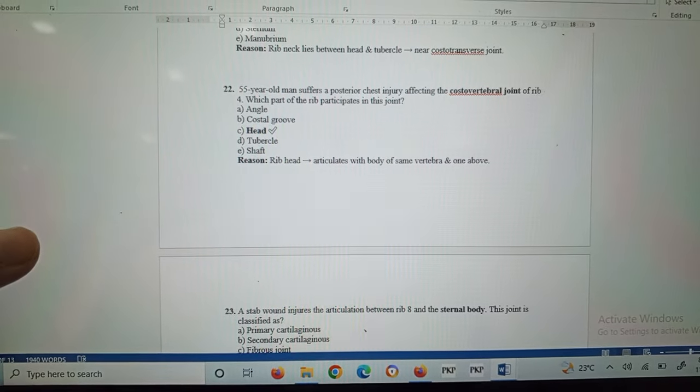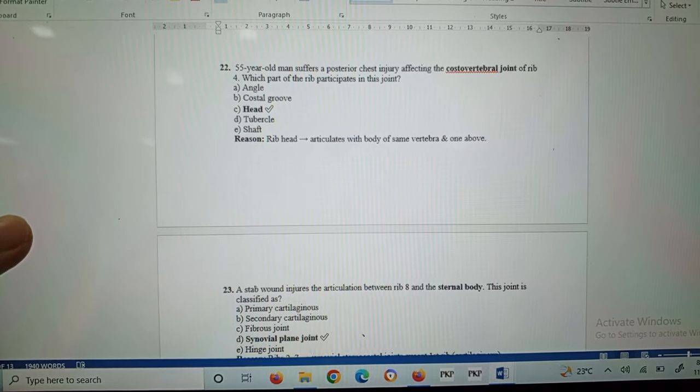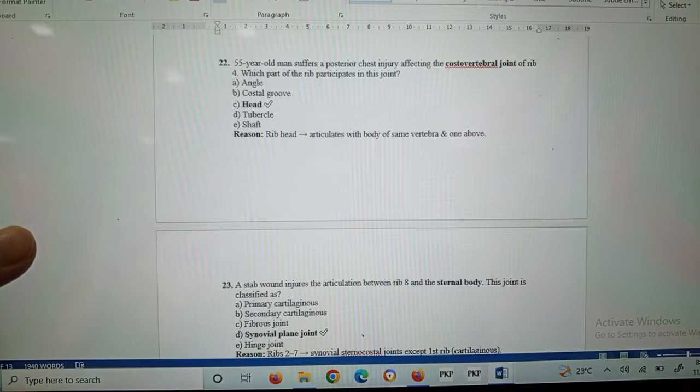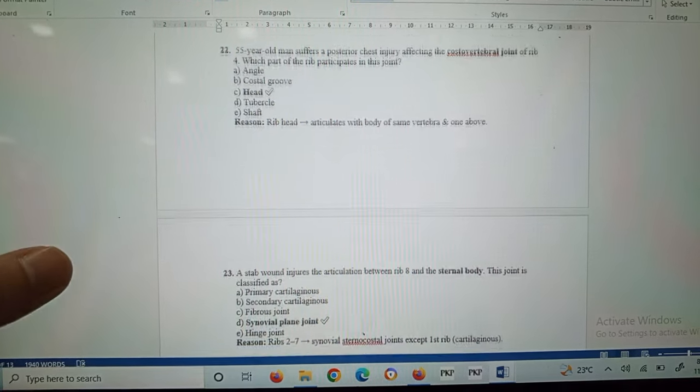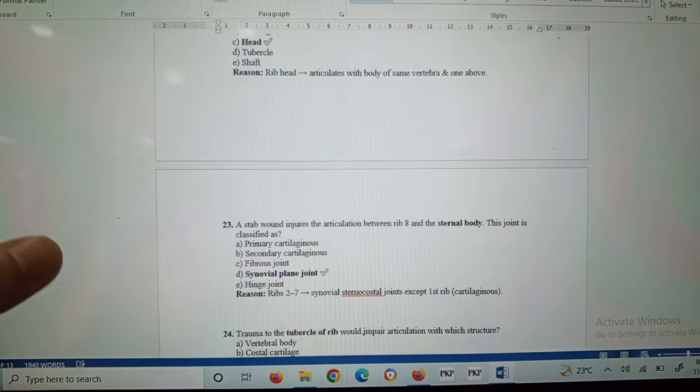Question 22: a 55-year-old man suffers a posterior chest injury affecting the costovertebral joint of the rib. Which part of the rib participates in this joint? The head participates, because the rib head articulates with the body of the same vertebra and the one above.